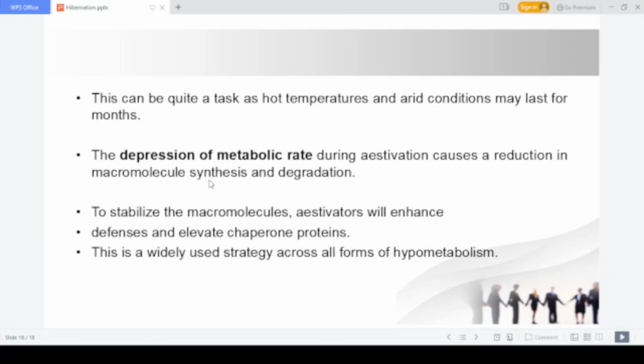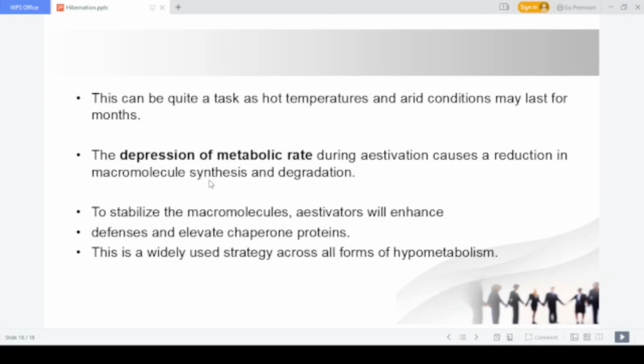These chaperone proteins help to stabilize proteins from degrading or getting destroyed. Before aestivation, many animals increase the level of chaperone proteins so that the proteins in the body will be stabilized without getting damaged.